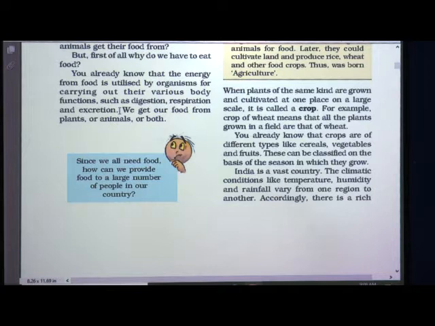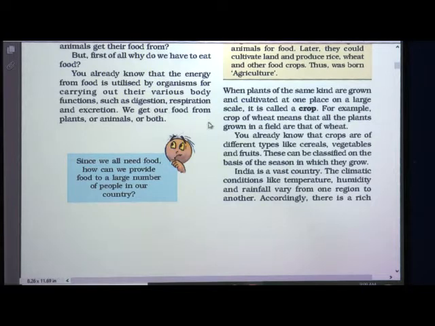For any body function, energy is required and that we get from food. You are familiar with these life processes: digestion of the food, respiration, that is exchange of gases, and excretion, that is removal of waste material.